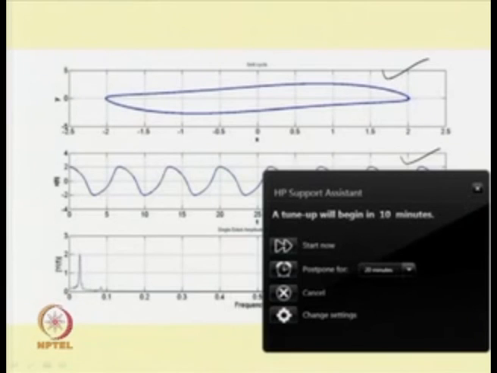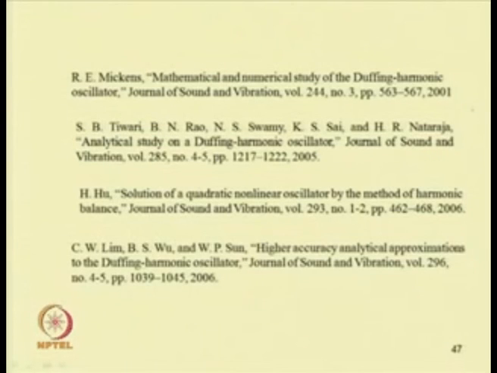To know more about this Duffing equation, one can refer to these papers by R. E. Mickens, Mathematical and Numerical Study of the Duffing Harmonic Oscillator, published in Journal of Sound and Vibration in 2001, or other papers like Analytical Study on a Duffing Harmonic Oscillator, published in 2005.